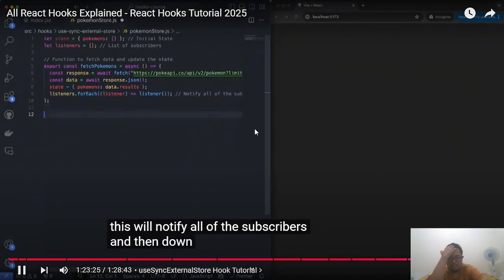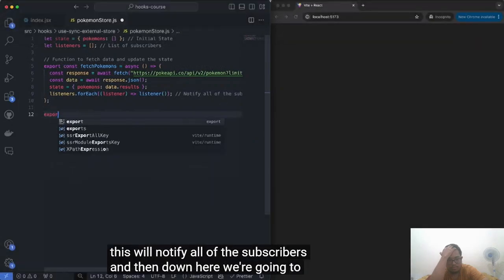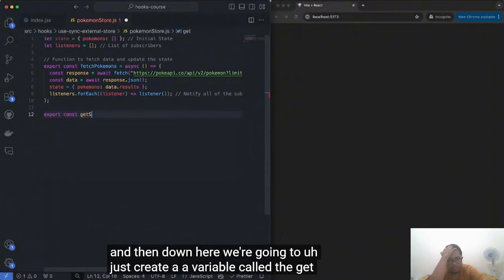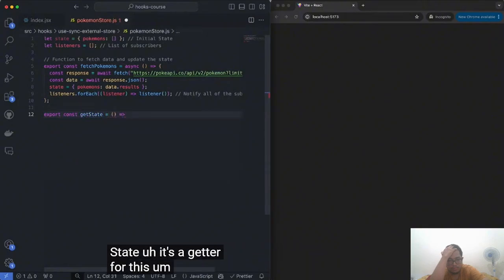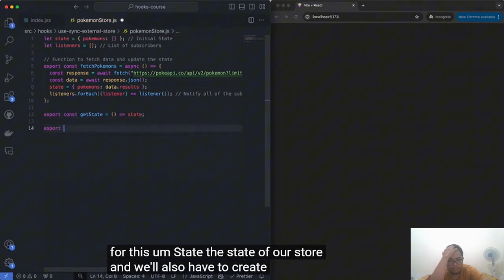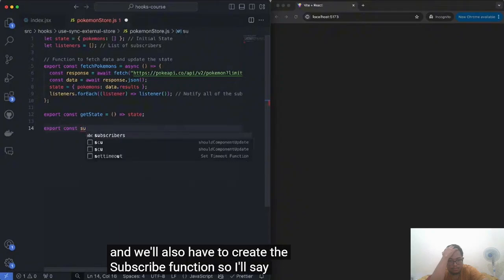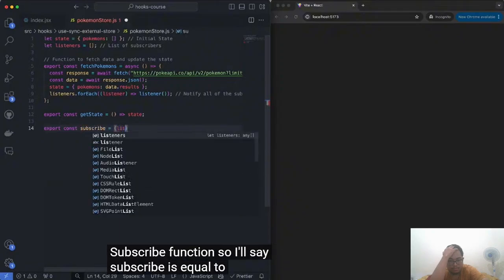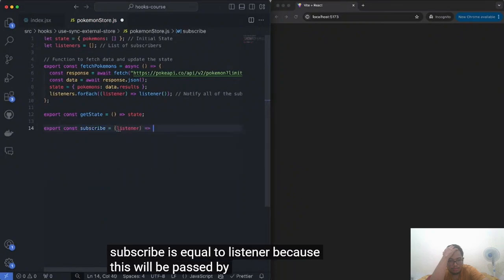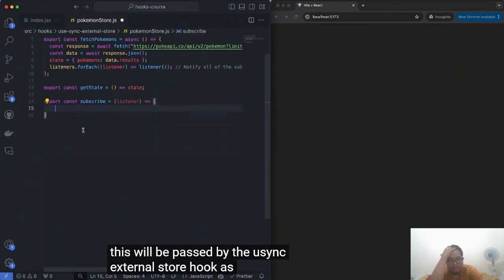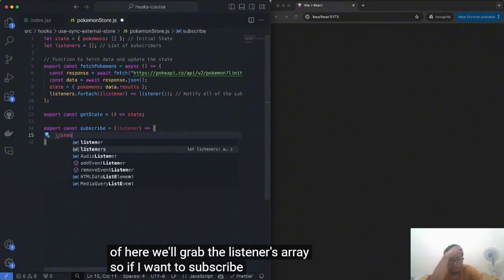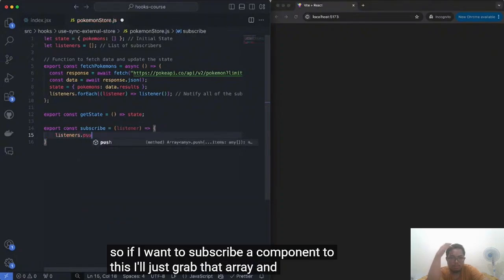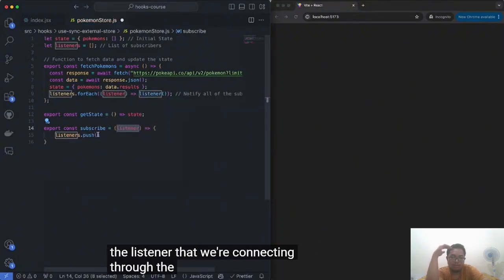And then down here, we're going to create a variable called getState. It's a getter for the state of our store. We'll also have to create the subscribe function. So I'll say subscribe is equal to listener, because this will be passed by the useSyncExternalStore hook as well. Inside of here, we'll grab the listeners array. If I want to subscribe a component to this, I'll just grab that array and push the listener that we're connecting through the hook.